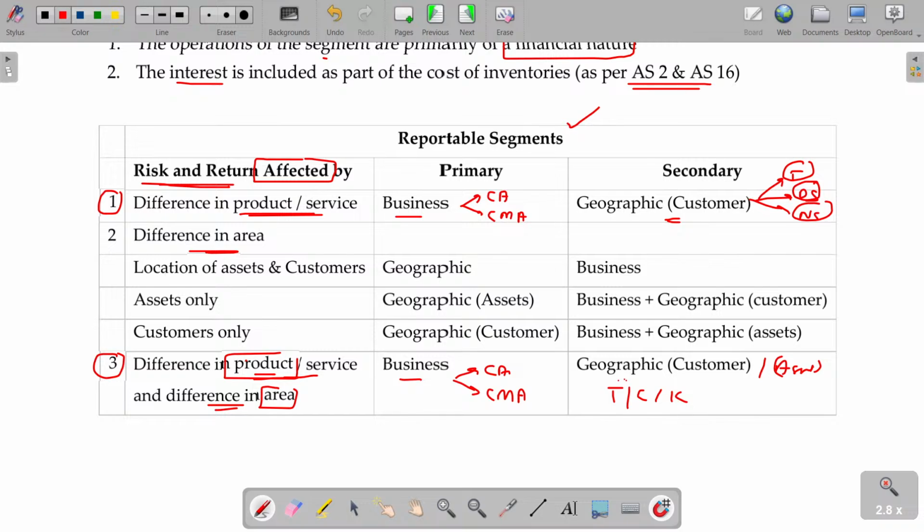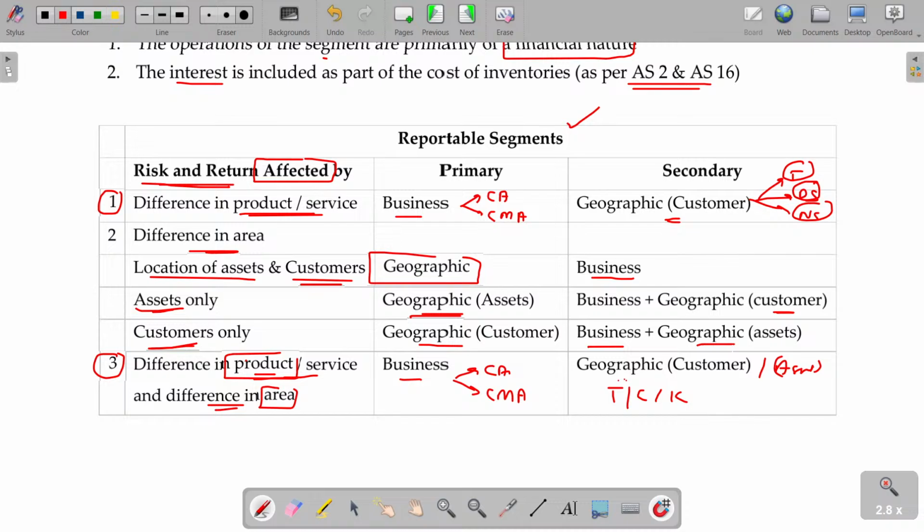Different area, you have the location of assets as well as customers both. And primary being geographic, then business is important. Business, customer secondary. But if only asset is important, sir, then asset is the primary and customer, geography and business may be secondary. No, sir, my customers are primary, sir. Customer based details will be the primary segment, and business based details and geography related to the asset detail may be secondary.